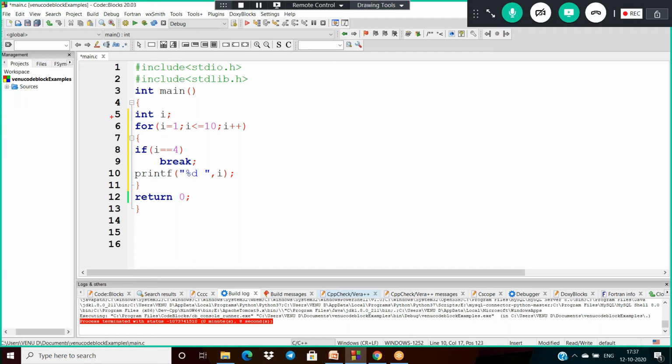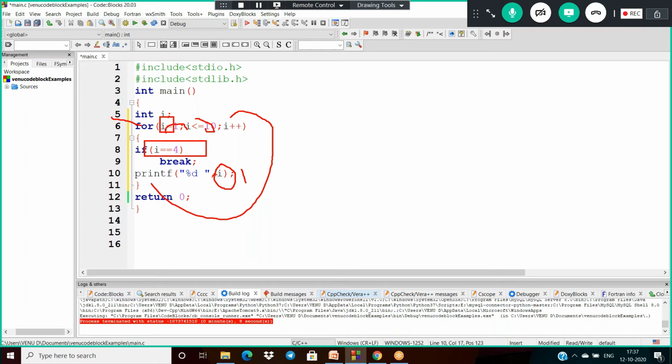First time I is 1, and 1 less than or equal to 10 is true. If it is true, the cursor goes inside the loop. Is 1 equal to 4? No, so it is not terminated. Then it will print I, which means it will print 1. After that I is incremented, so next 2, 2 less than or equal to 10, and is 2 equal to 4?